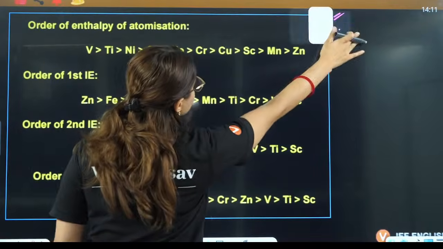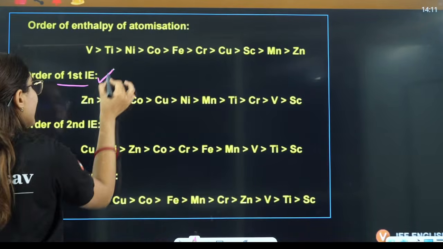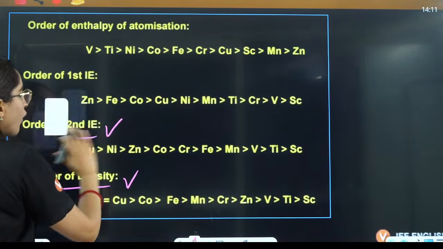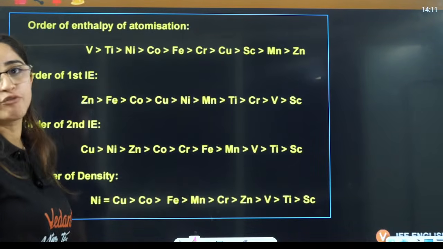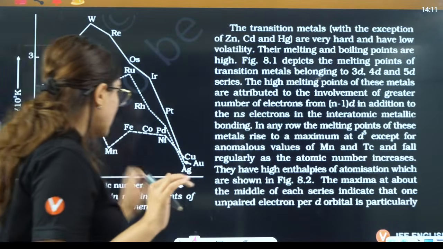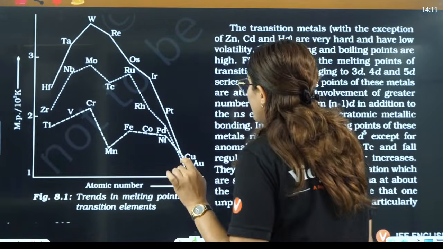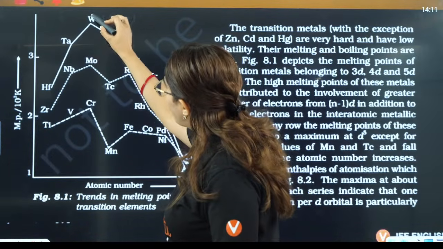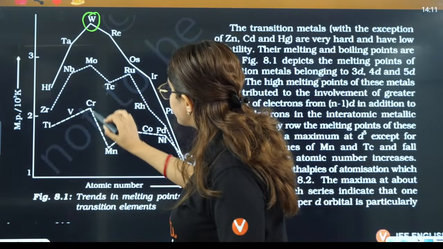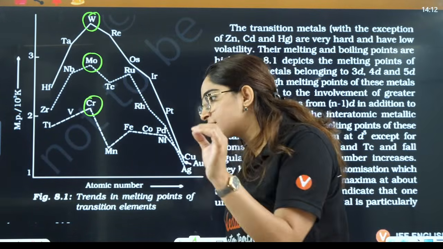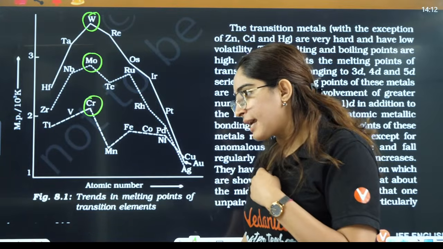Enthalpy of atomization, they ask you first IE, they ask you second IE, they ask you density. So all these 4 trends are difficult, but you have to learn these 4 trends, okay? As it is, you should learn this. Then in this they ask you that the maximum melting point among 3d, 4d and 5d is chromium, then molybdenum and then tungsten. They have the maximum boiling point, right?